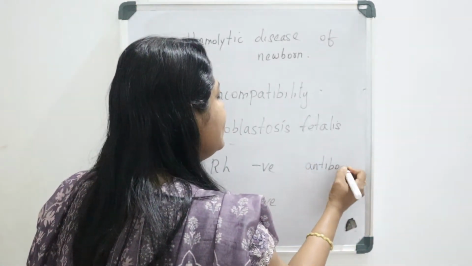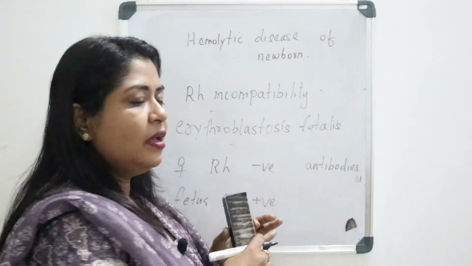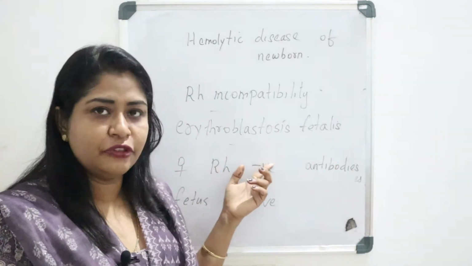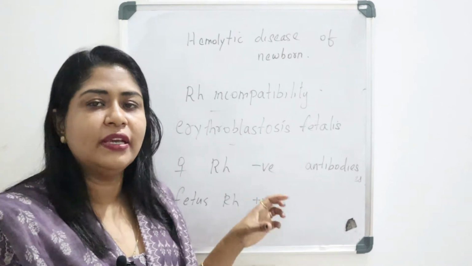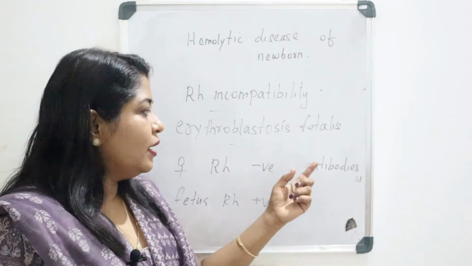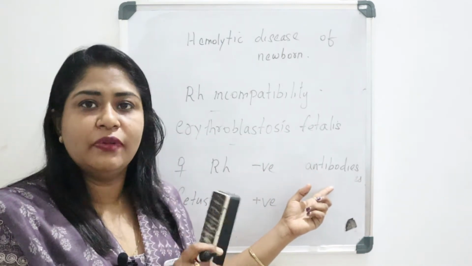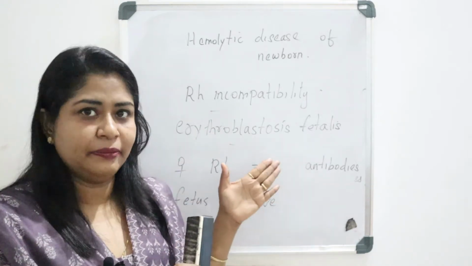At that time these antibodies will be produced in the maternal blood.